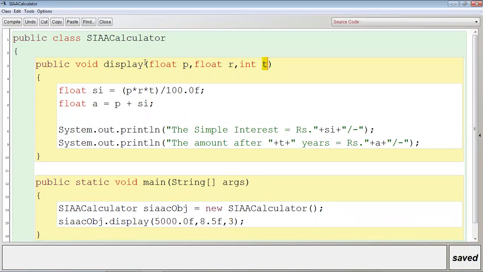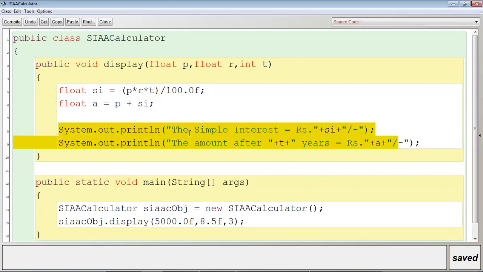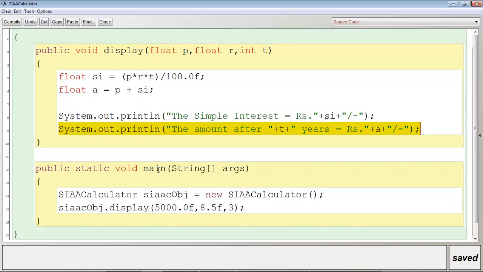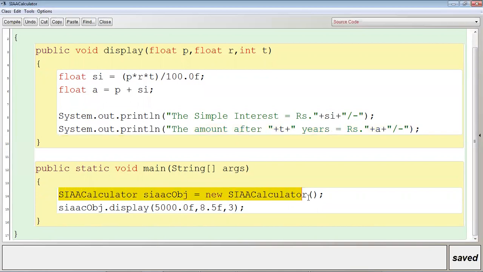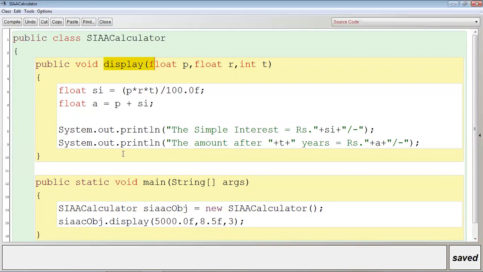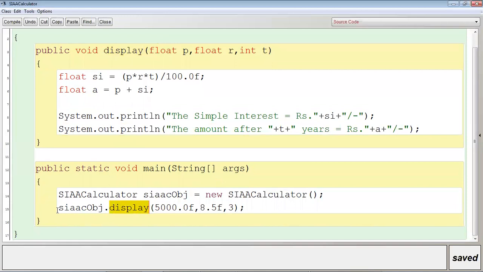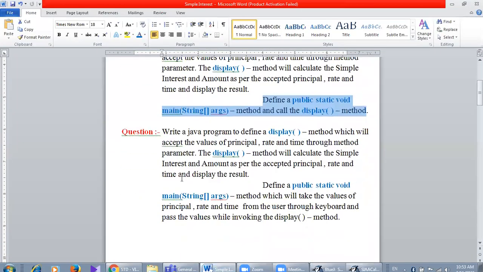Clear? And after receiving the values of P, R, and T, the display method will calculate the simple interest and store the result in SI, and then it will calculate the amount and store the result in A, and then it will display the simple interest. After displaying the simple interest, it will display the amount. Clear? So within the main method, what am I doing? I'm creating the object of the class of which display method is the member, and then I'm calling the display method with the help of that object and passing the 3 values as per the data type of the parameter. Clear?